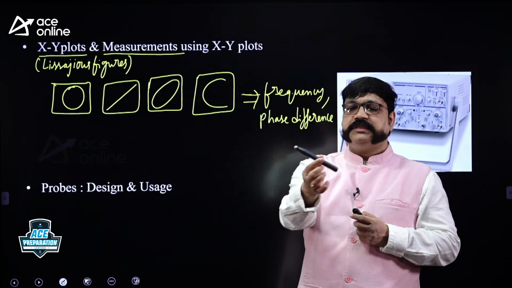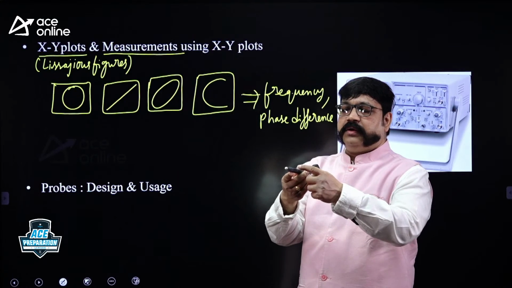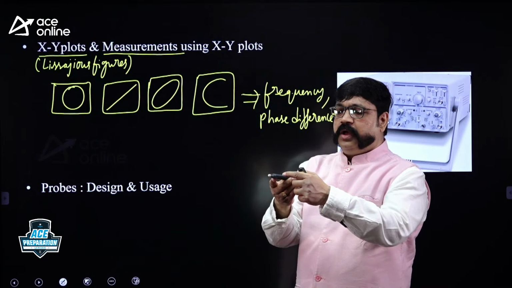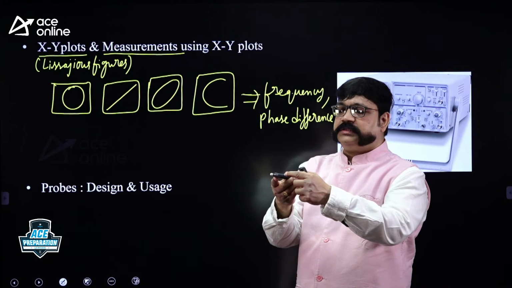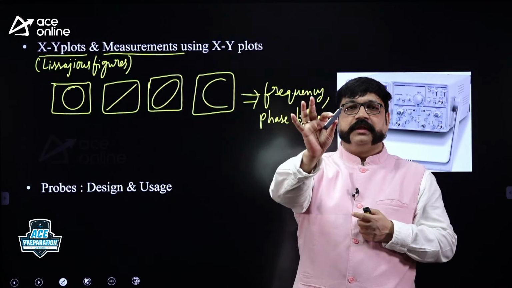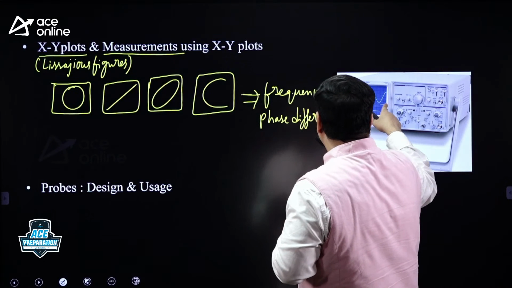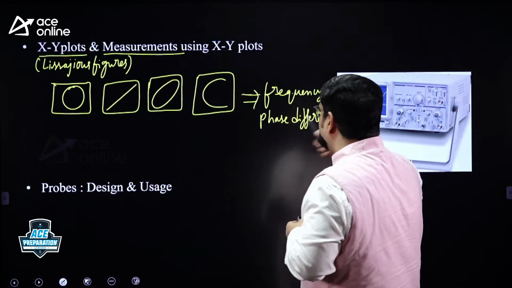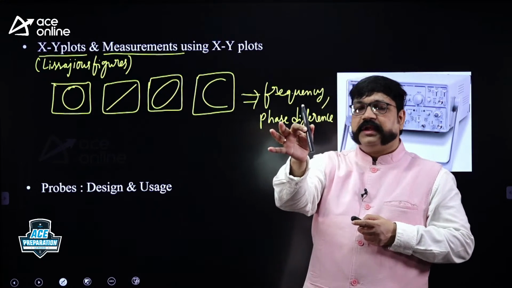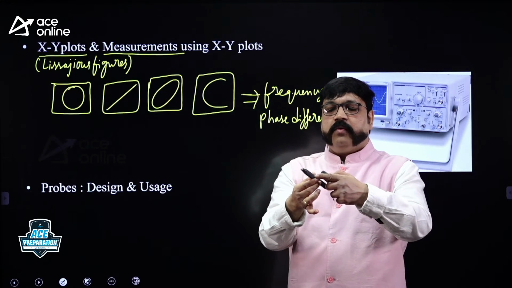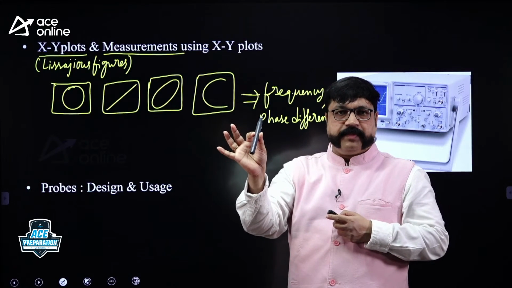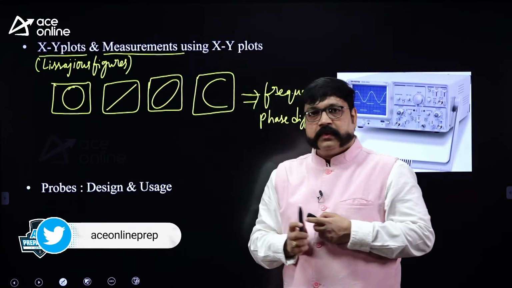Suppose this is the probe, a 10:1 probe. They will ask you what the probe resistance and probe capacitance are while designing a 10:1 probe to be used along with this CRO. They will give you the input impedance of the CRO and ask you to design a 10:1 attenuation probe: what is the probe resistance and what is the probe capacitance? That is design.